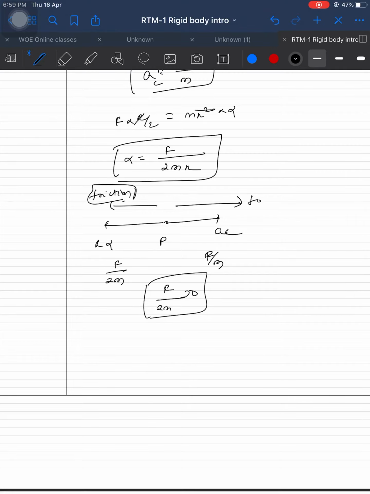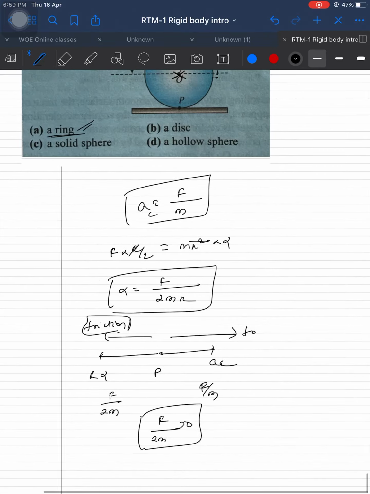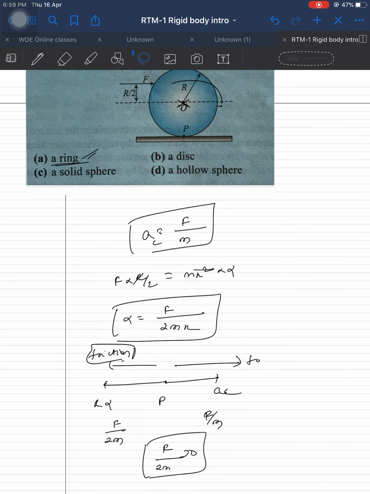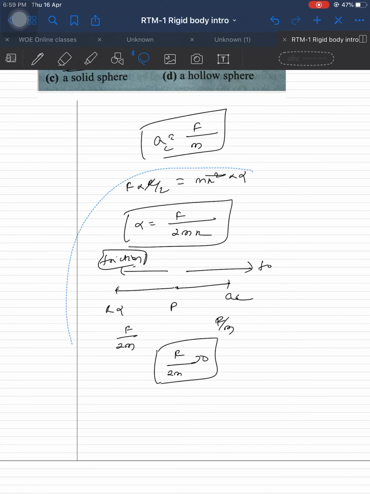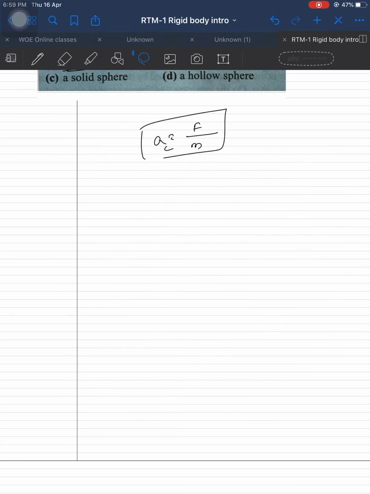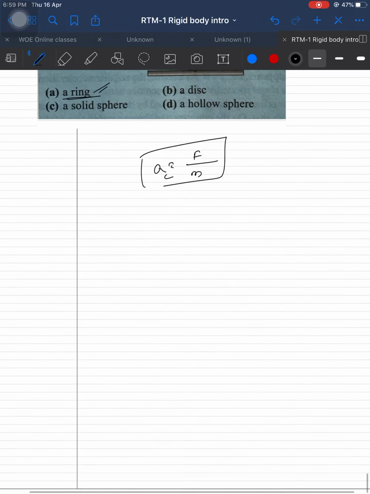Friction will act in the backward direction. Next, let's see if it is a disk. I am erasing. What will change for A center of mass? Acceleration doesn't change. One thing that changes is the rotational.